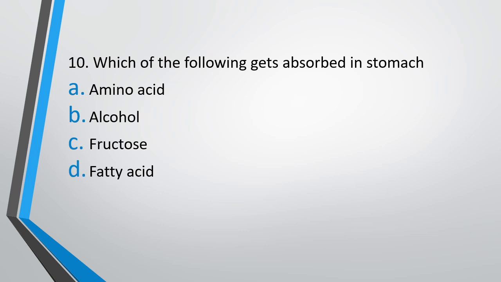Question 10. Which of the following gets absorbed in stomach? Option A, amino acid. Option B, alcohol. Option C, fructose. Or option D, fatty acid. The correct answer is option B, that is, alcohol gets absorbed in stomach.